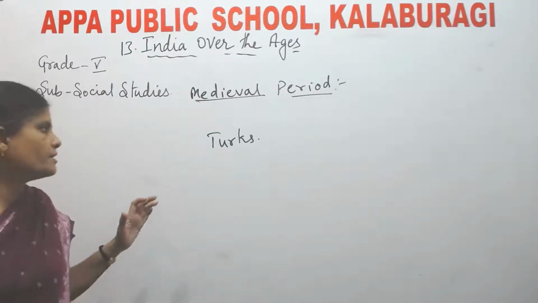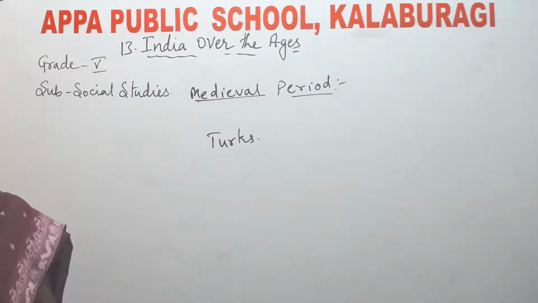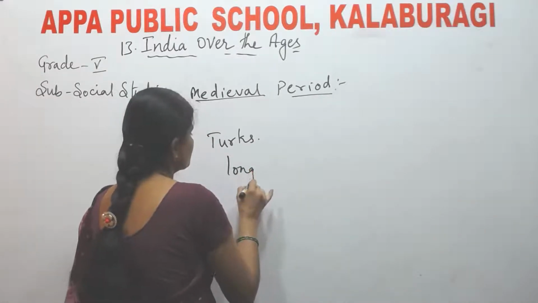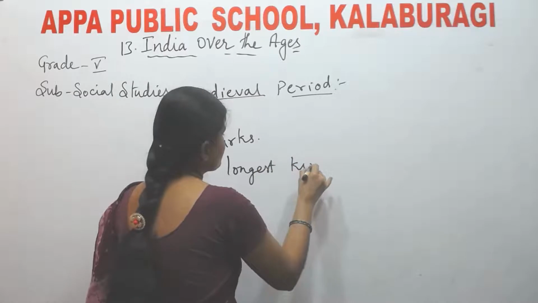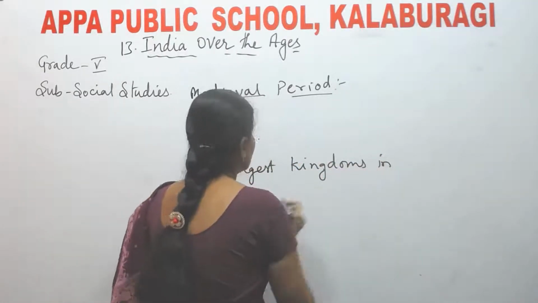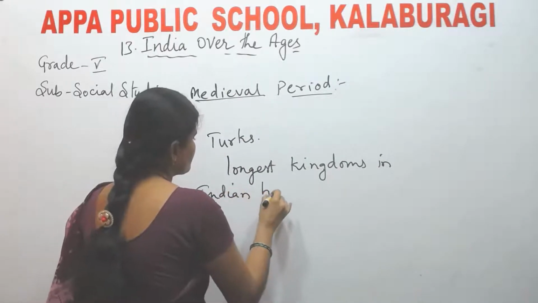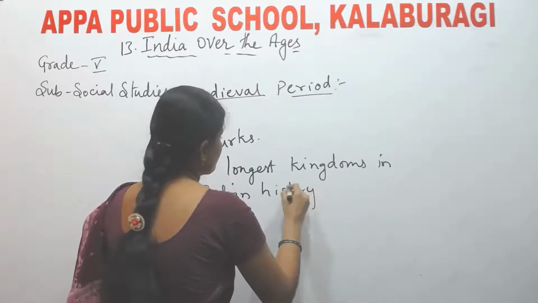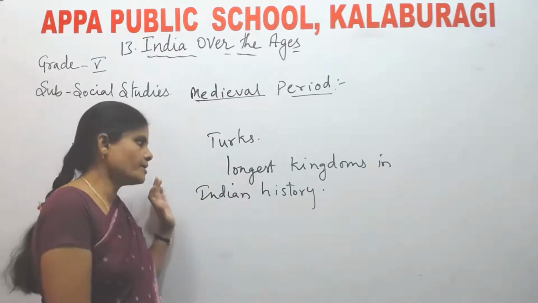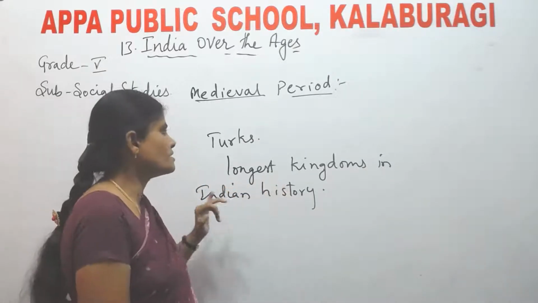Turks invaded India. They conquered India and they established the longest kingdoms in Indian history. Okay, they conquered India, they invaded India, and they established the longest kingdoms in Indian history.